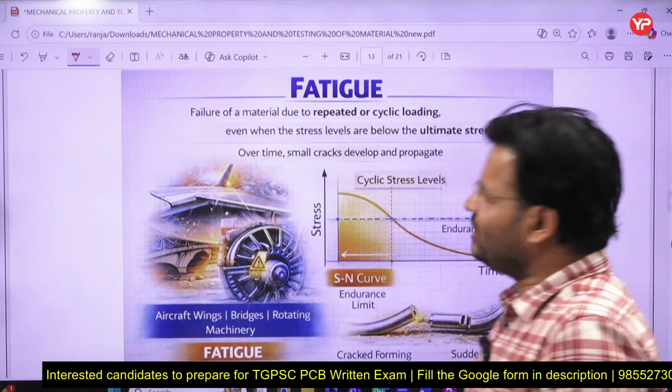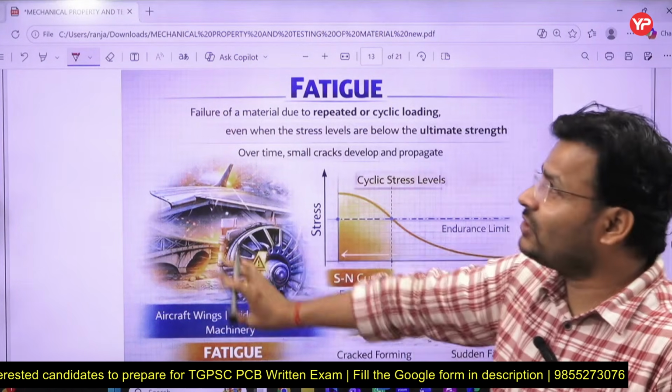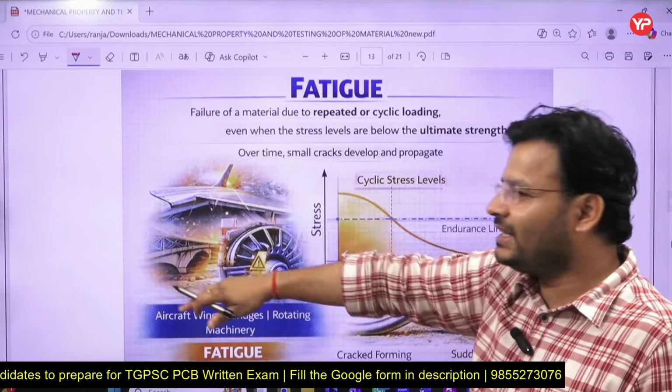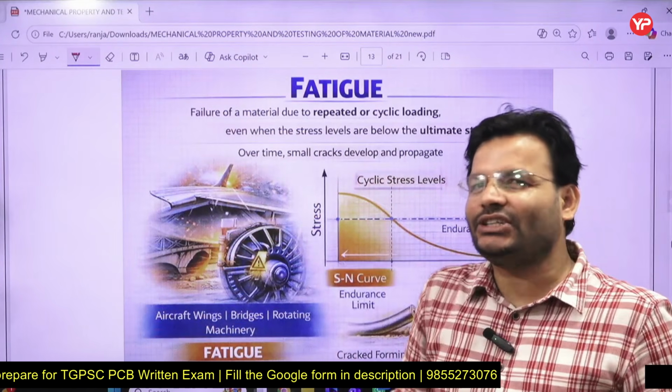What is a static load? This board is a static load for this wall. This is my digital board, right? So this is like a static load. Why?